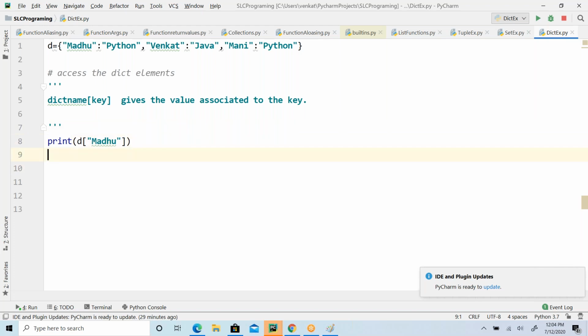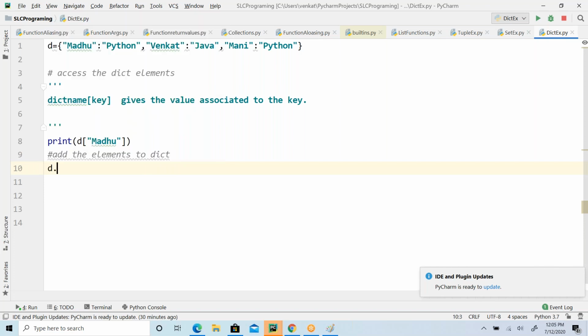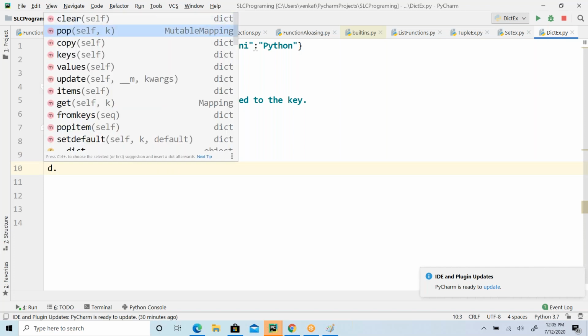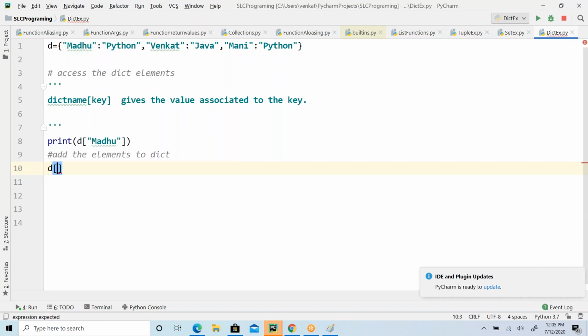The next thing, I wanted to add elements to the dictionary. Do we have any new functions to do that? See that, you have clear, pop, copy, keys, values, update, all the stuff, right? Anyhow, by default, I just wanted to have a key here.